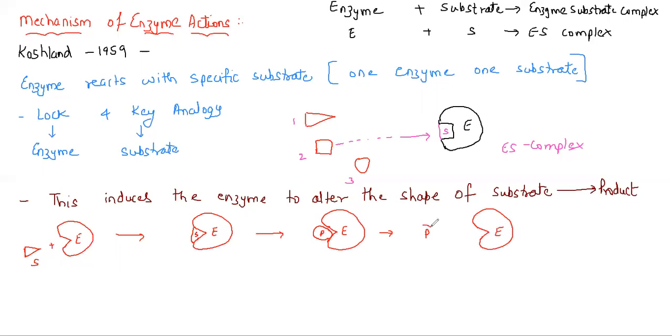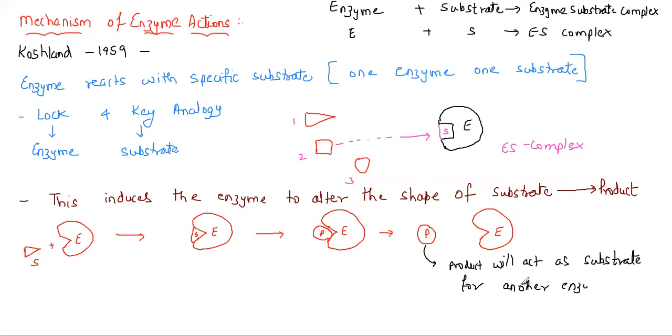But what is formed now? A product is formed. So now what we need to understand, students, is that this product which is formed will act as a substrate for another enzyme, not for this enzyme.